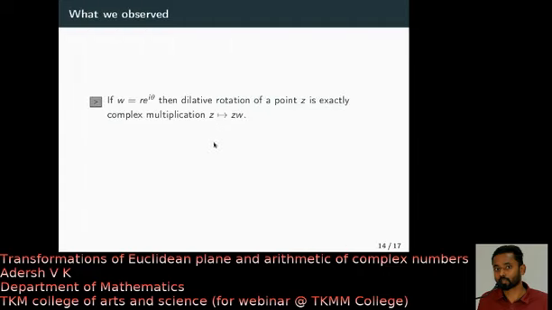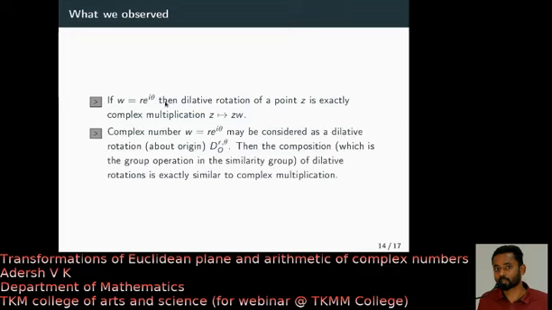So this is what we observe. A dilative rotation, the composition of a rotation and a dilation, is exactly multiplying two complex numbers. You fix a complex number w equal to r e raised to i theta. If you multiply this w with the points on the plane, it gives you all the dilative rotations.